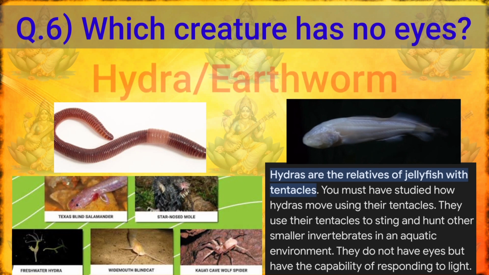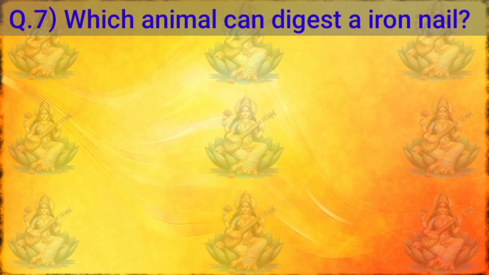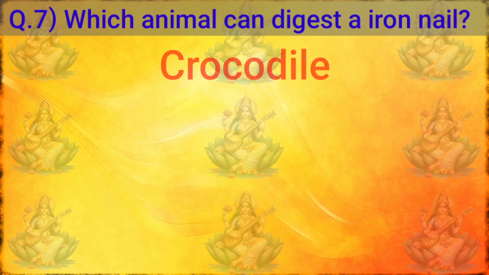Other creatures with no eyes are Texas blind salamander, star-nosed mole, freshwater hydra, wide-mouthed blind cat, Quays cave wolf spider. The next question is, which animal can digest an iron nail? This question is also a very interesting one. The answer is crocodile.